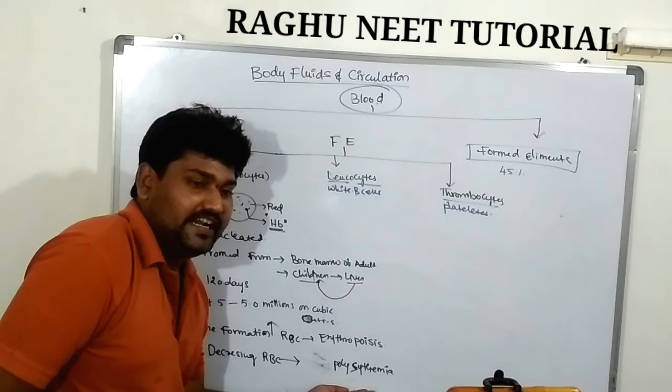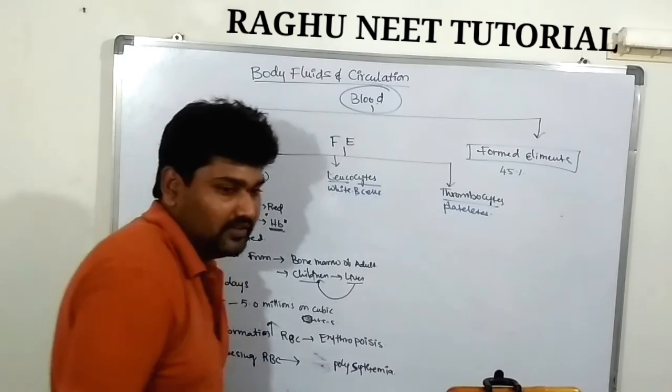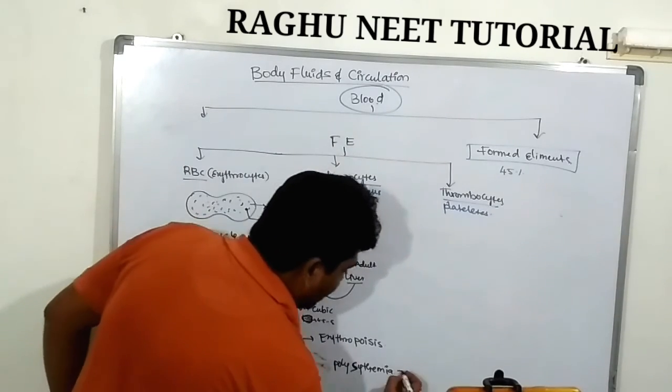In this condition, loss of blood leads to anemia.